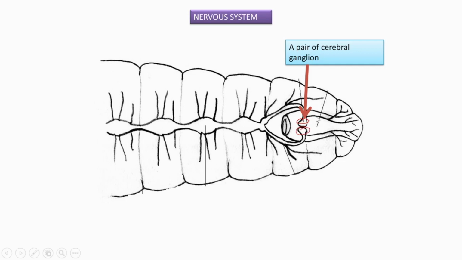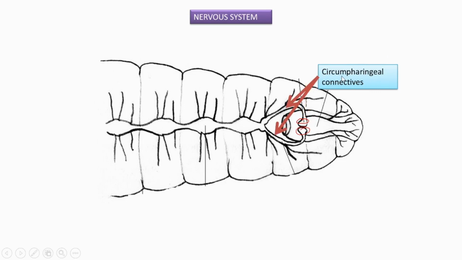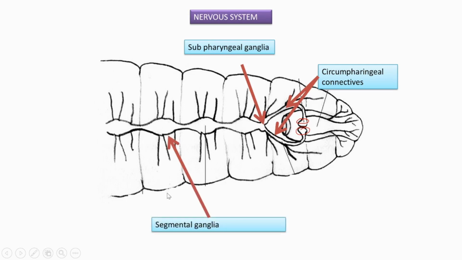Connecting to that, a pair of circumpharyngeal connectives are there, and they join to form a subpharyngeal ganglia here. And then it continues down till the end of the body, bearing segmental ganglia, which means in each segment one ganglion is present. That's about the nervous system.